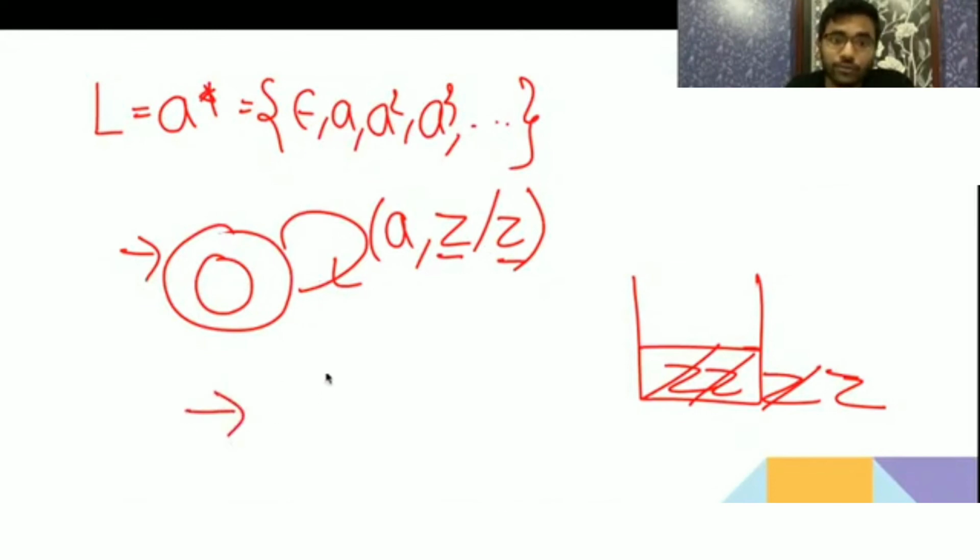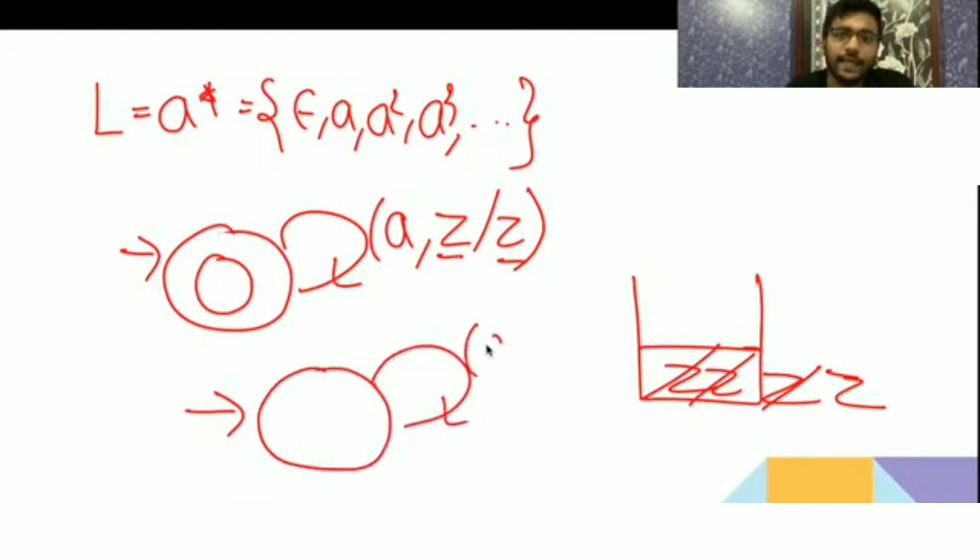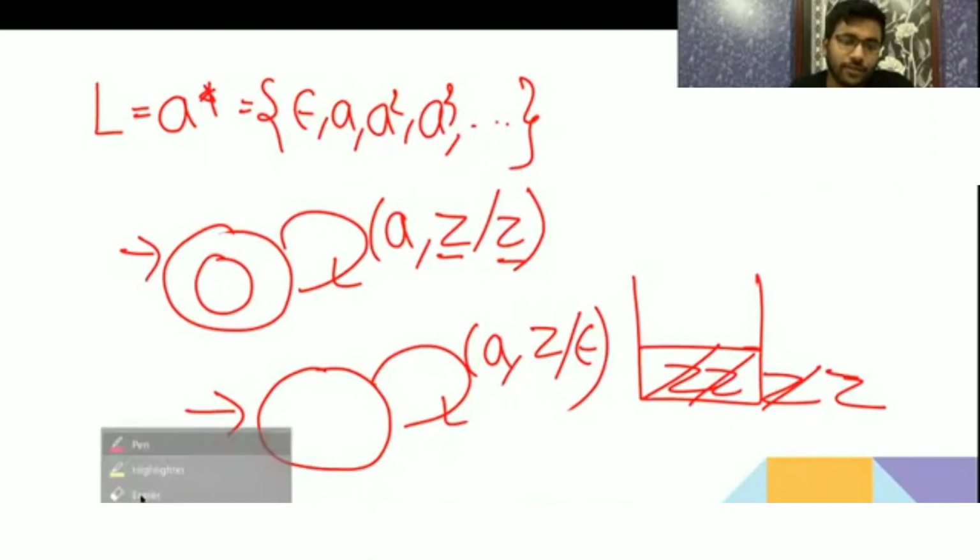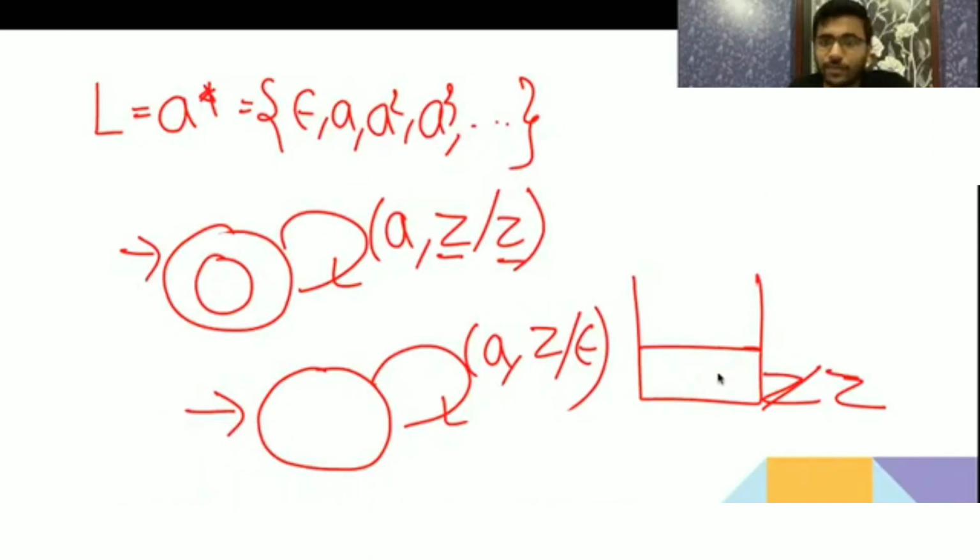Now try to do acceptance by empty stack. So when you will get a, the top of the stack will be Z, you have to empty the stack. So it will be empty. So single a you have accepted.